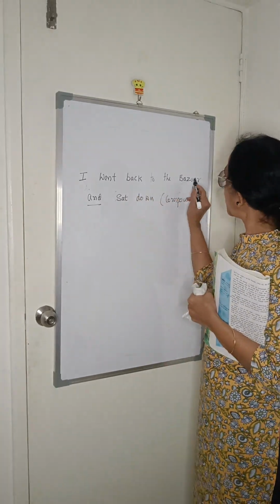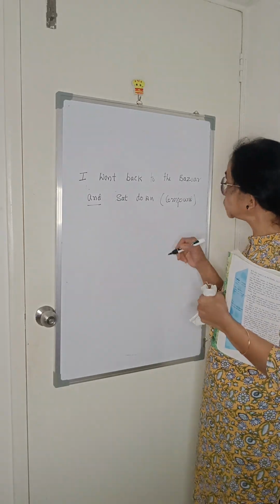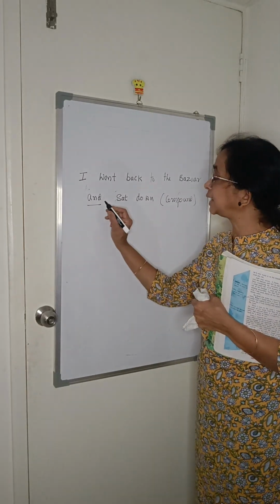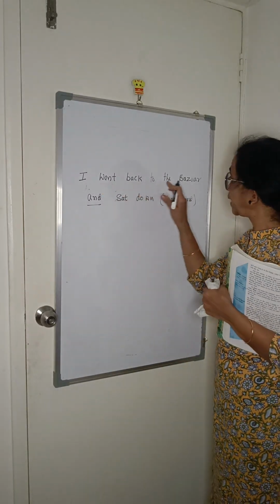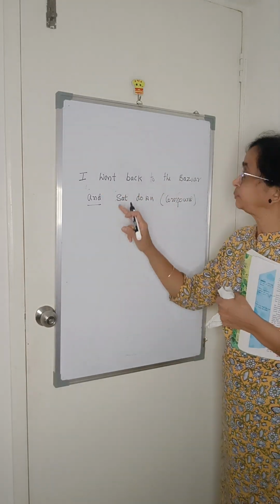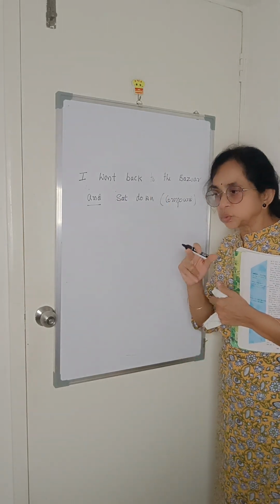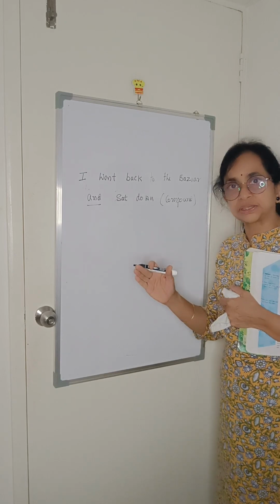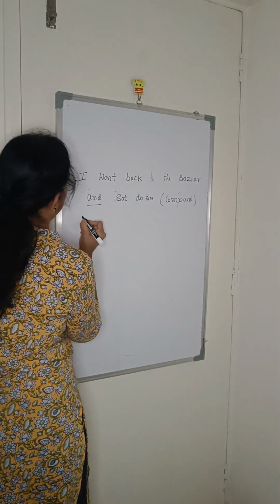So, I went back to the bazaar and sat down. How to change it into complex when and comes? See, there are two actions. He went back to the bazaar, first action, and then sat down, second action. These two actions took place one after another. So how do we change it into complex?